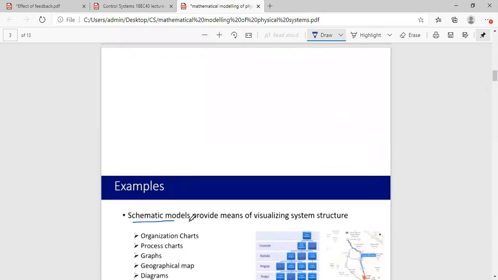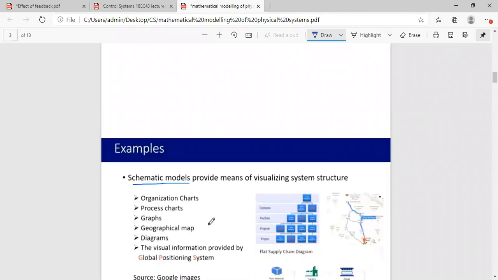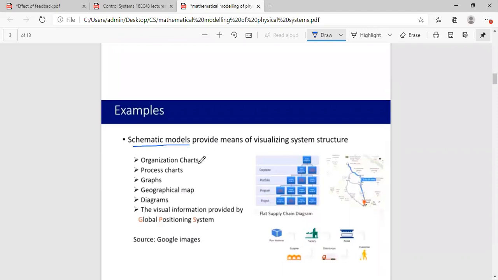Some of them are schematic models also. I'm telling you the types. Okay, first one was physical, then schematic models. Schematic models provide you the means of visualizing the system structure. The best example for this schematic model is your Google map, or even the geographical map which you use, wherein you use sticks and lines to draw, but actually the term is a bit bigger.